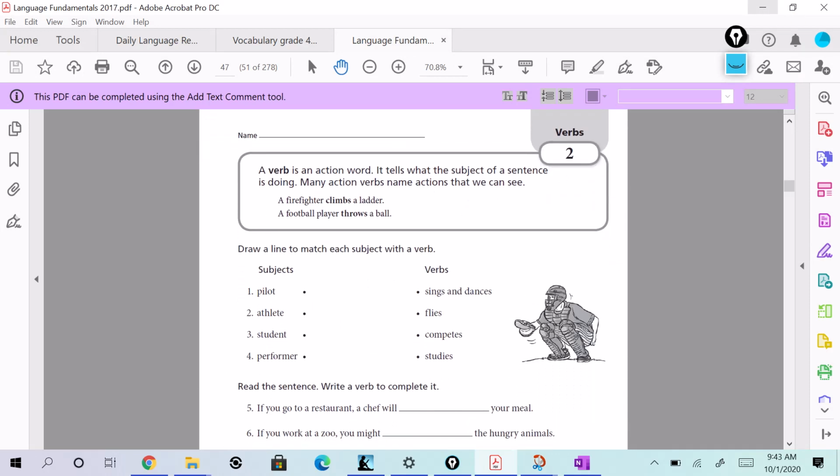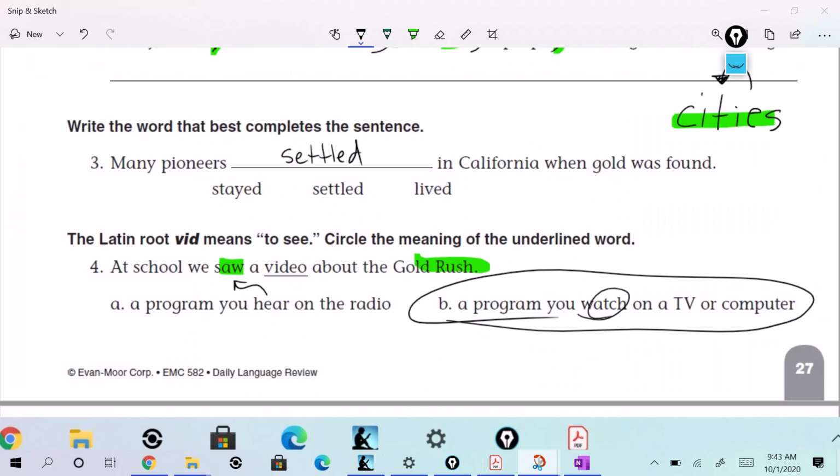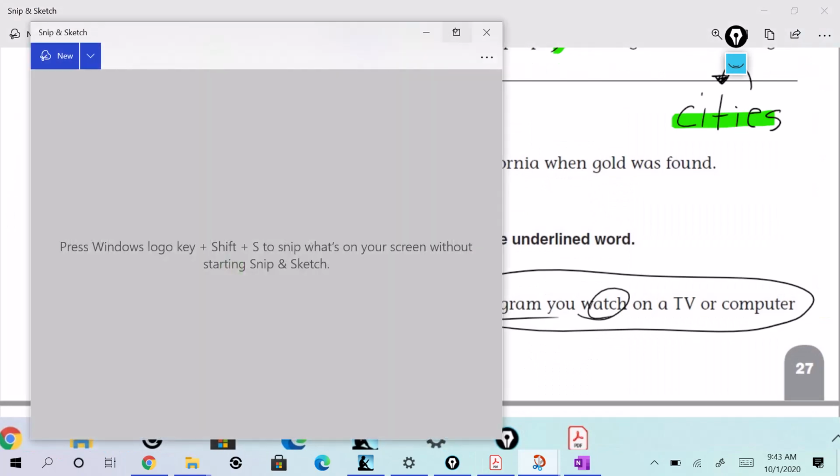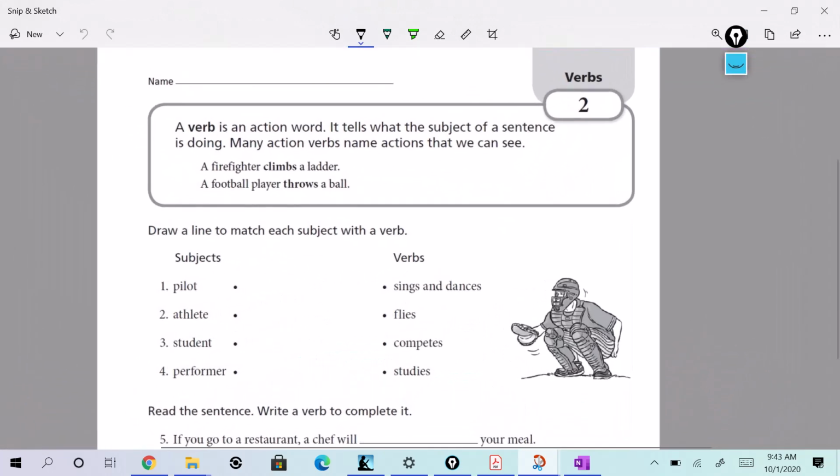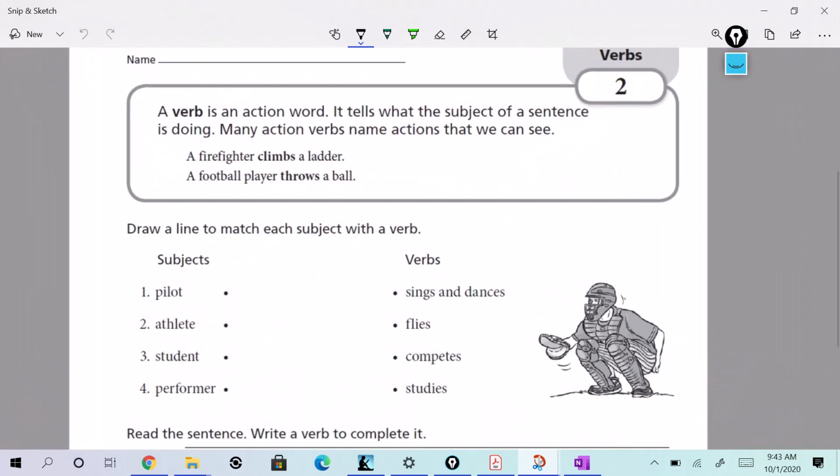Okay. It says, again, a verb is an action word, right? It tells what actions are happening in the sentence, right? So, it tells what the subject of the sentence is doing. That's a great way of putting it. The verb tells what the subject is doing.